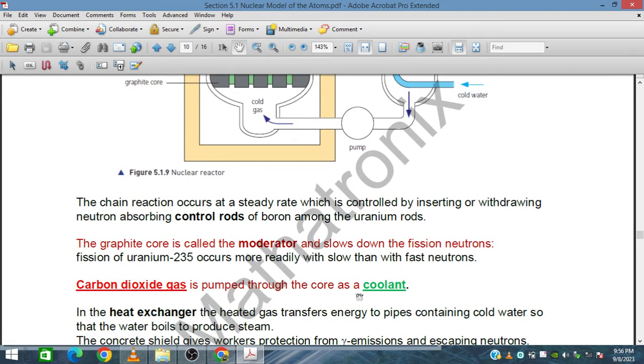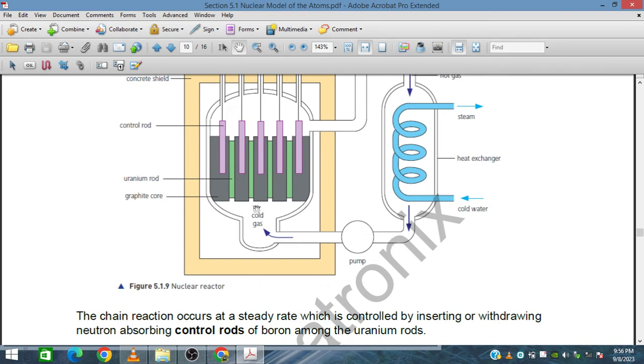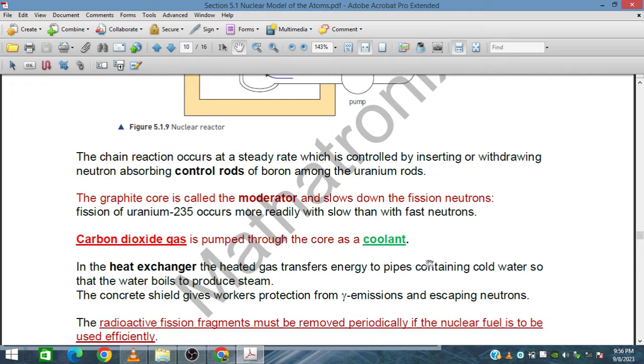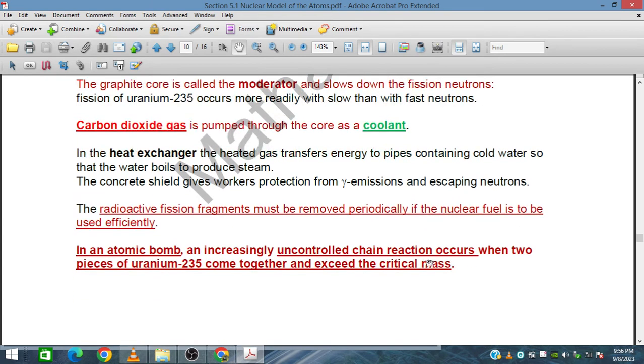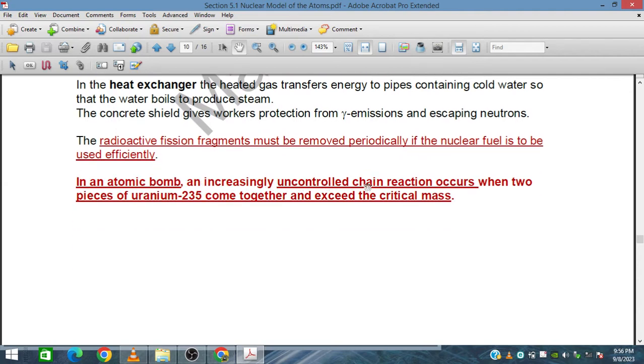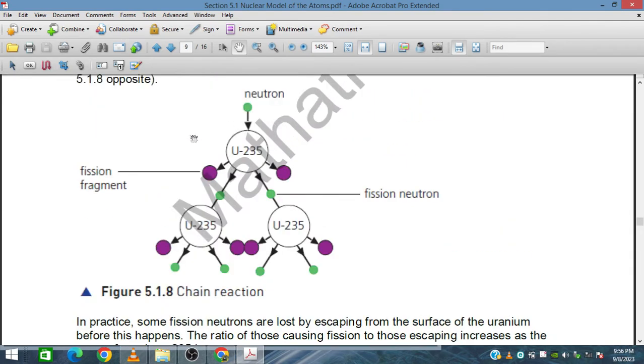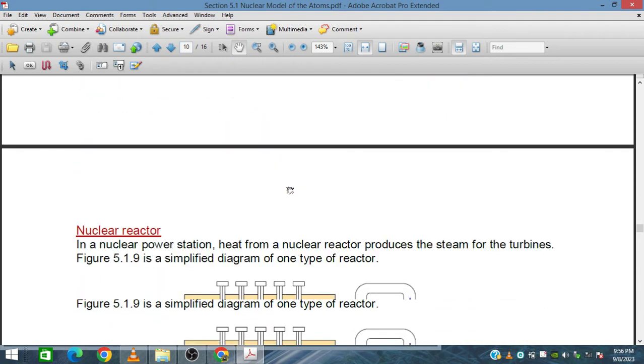Carbon dioxide gas is pumped through the core as a coolant, here in this graphite type reactor. Other kinds of reactors have different coolants. Some use liquid water systems, such as pressurized water reactors, and other types are boiling water reactors. The reactive fission fragments must be removed periodically if nuclear fission is to be used efficiently. In an atomic bomb, an increasingly uncontrolled chain reaction occurs. If this chain reaction becomes uncontrolled, then it becomes an atomic bomb.